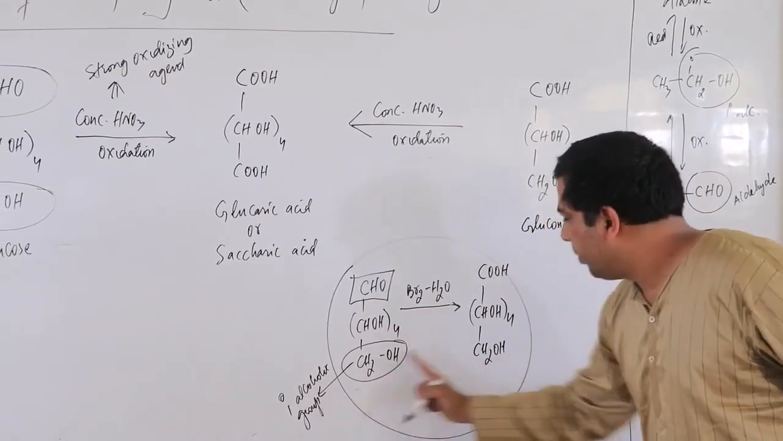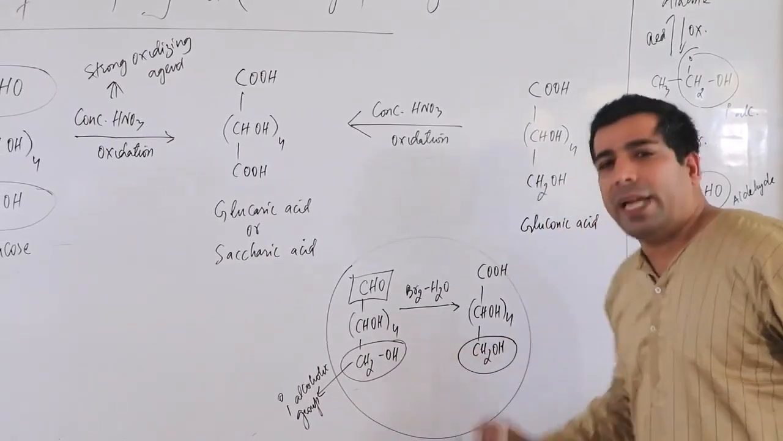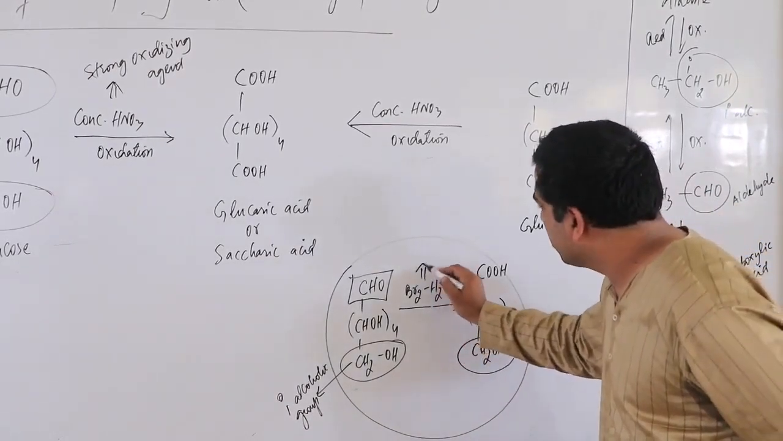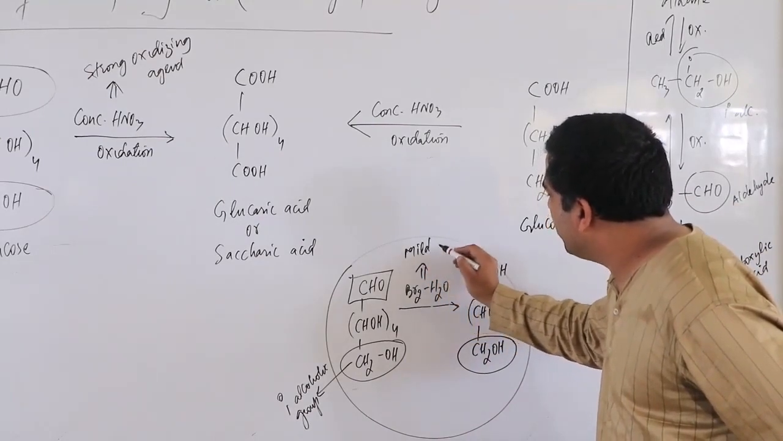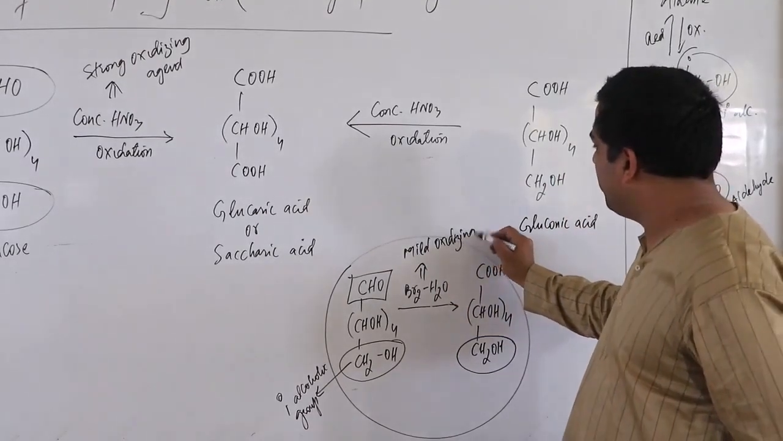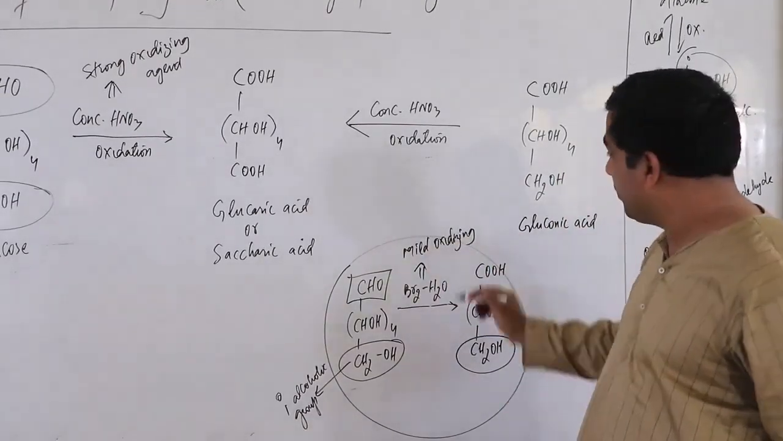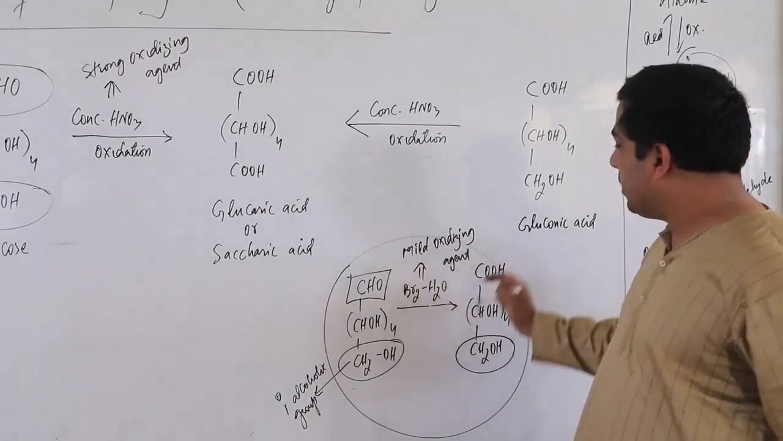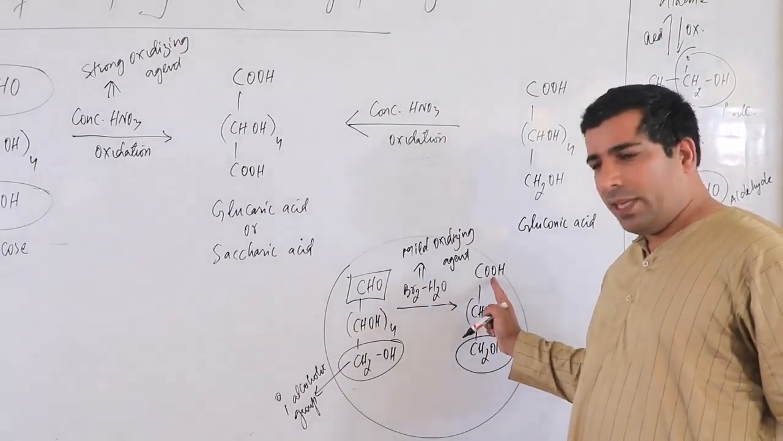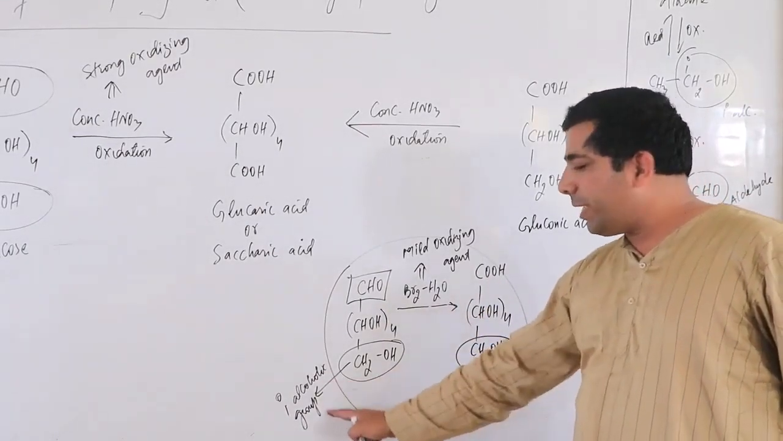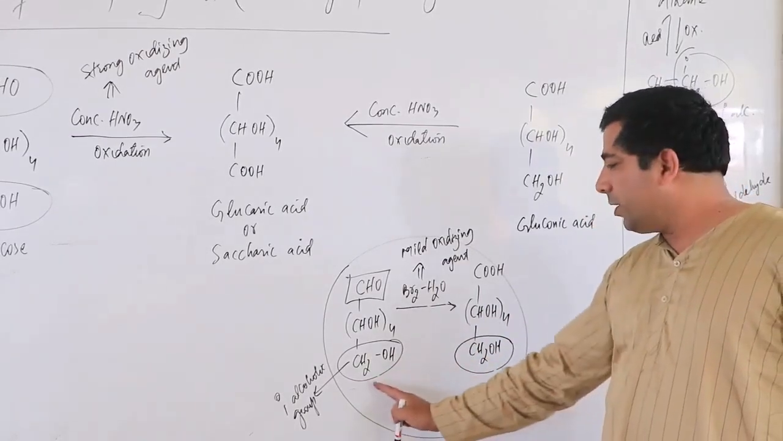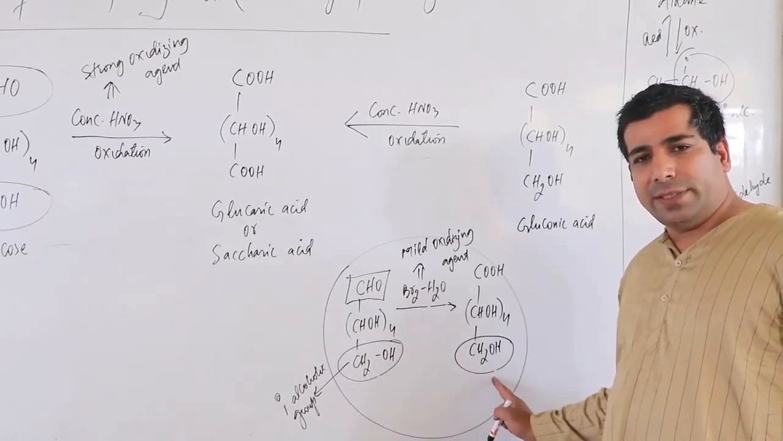Primary alcoholic group was unaffected, no change, because this was a mild oxidizing agent, which means neither too strong nor too weak. So it was attacking only the aldehyde. It was oxidizing the aldehyde into carboxylic acid, but it was not attacking the primary alcoholic group. Primary alcoholic group was the same, and I was converting the glucose into gluconic acid.